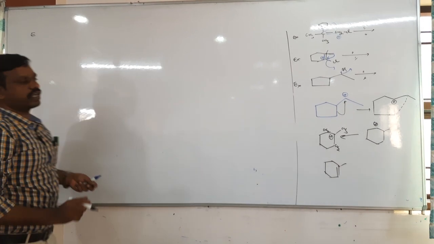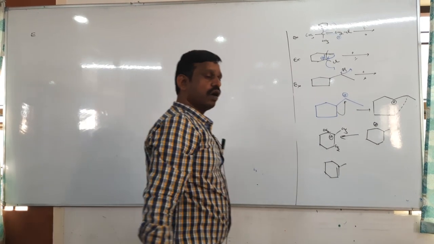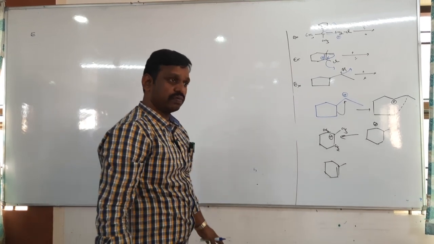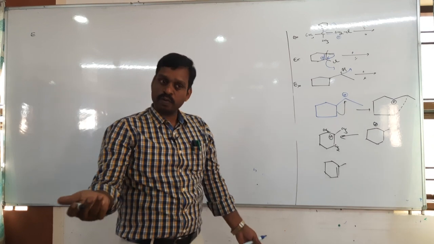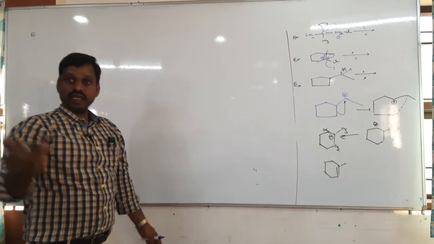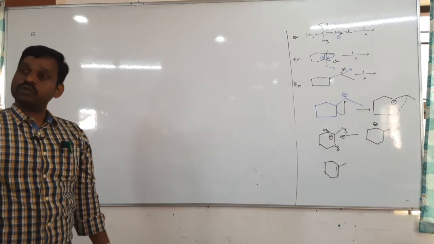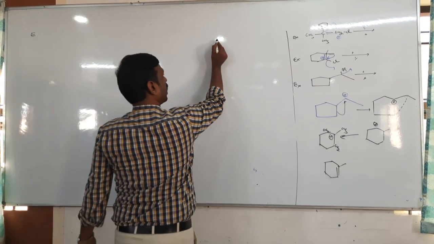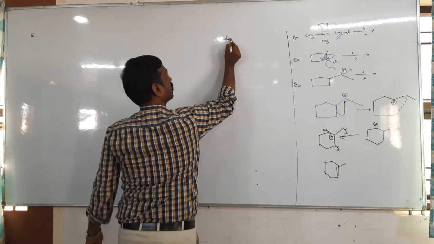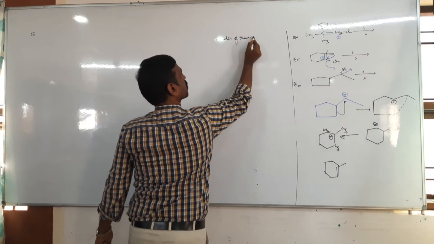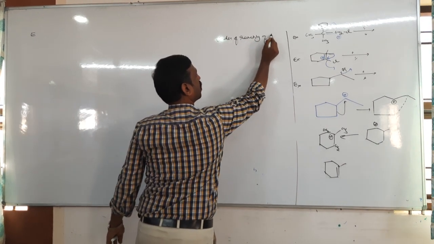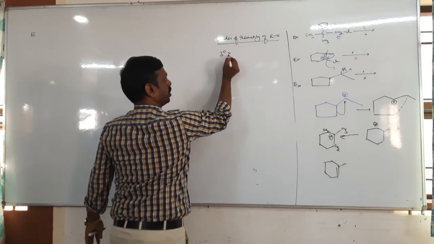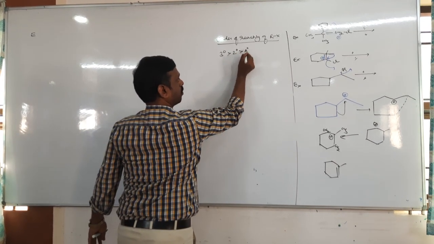Next is E2 elimination. And what is the order of reactivity? Tell me, what is the order of reactivity of haloalkane? Which haloalkane is more reactive? Tertiary. Why? Carbocation, no. Similar to SN1, here also carbocation forms. So the order of reactivity is tertiary, secondary, primary.